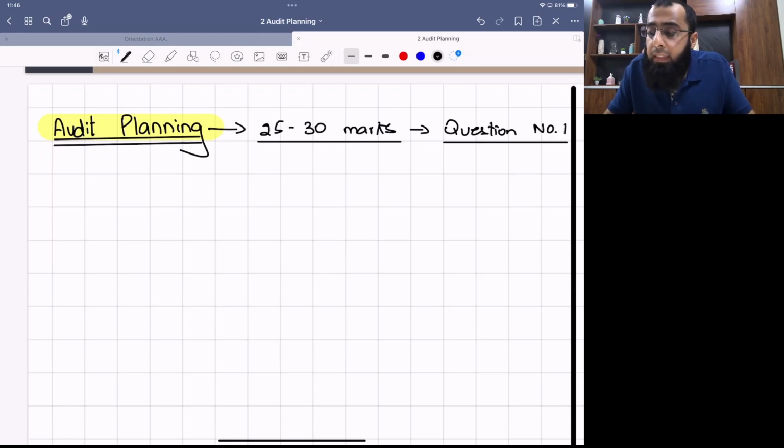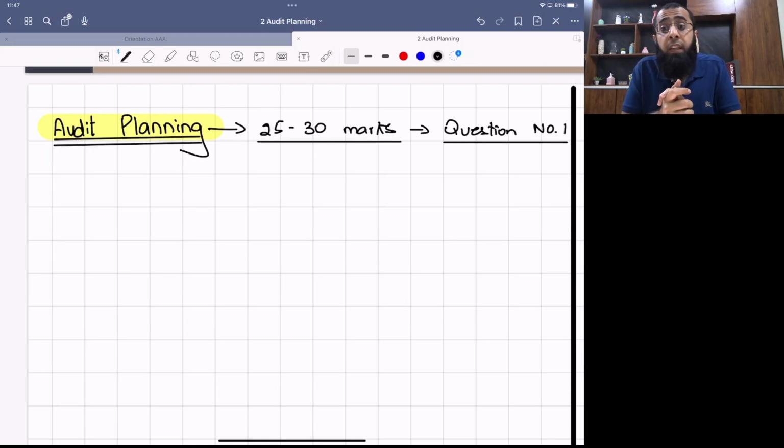See, now when we talk about audit planning, it is very important that you understand this phase of audit activity. Every audit activity must start with the audit planning phase. It is a mandatory phase that every audit activity must start with planning. Just think about a situation that if the auditor does not do planning and starts the audit directly, how will he identify the areas on which he has to focus? How will he plan the deadline? How will he evaluate the materiality levels? So all of those essential things are planned in the audit planning phase.